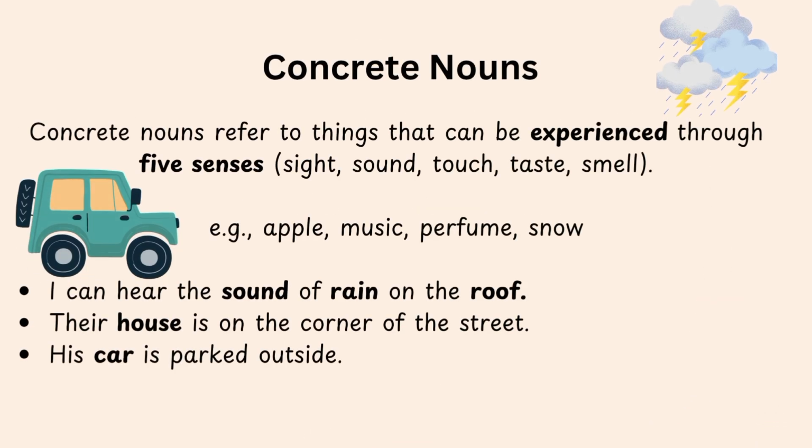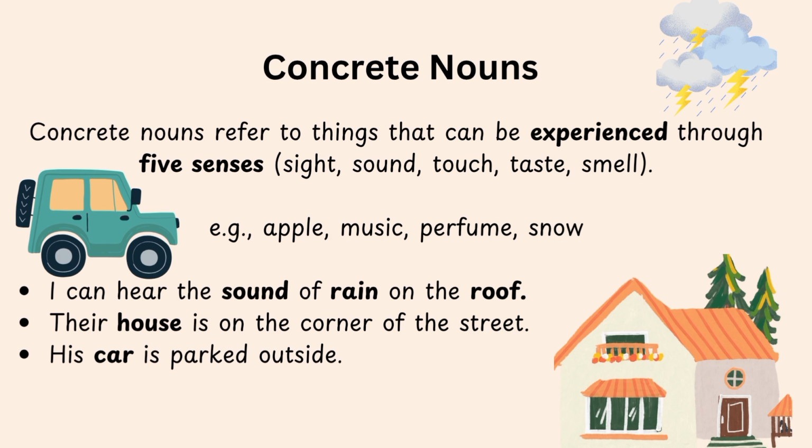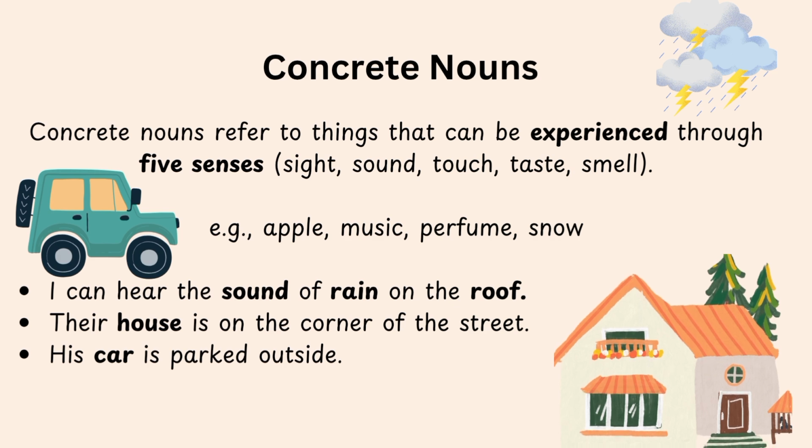Now let's see what concrete nouns are. Concrete nouns refer to things that can be experienced through the five senses: sight, sound, touch, taste, and smell. Here are some examples of concrete nouns: apple, music, perfume, snow. And here are some examples. I can hear the sound of rain on the roof. In this example, sound, rain, and roof are concrete nouns because you can hear the sound, you can see and feel the rain, and you can see and touch the roof.